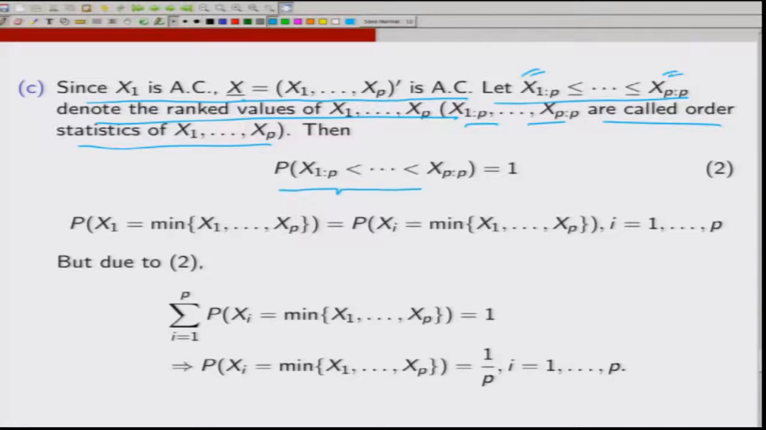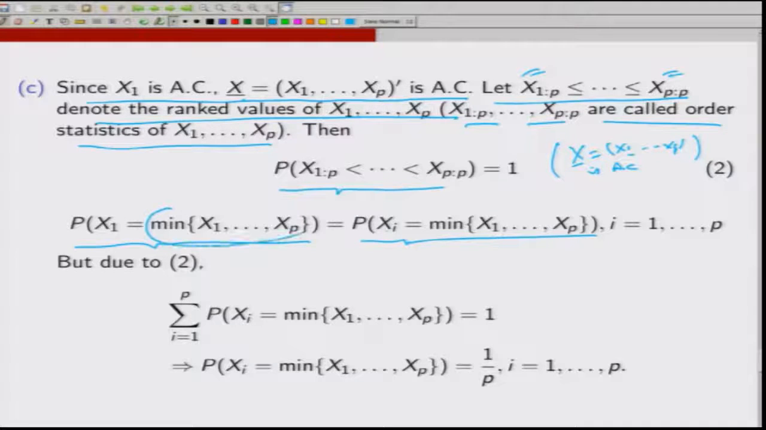So, what we have is that the probability of x (1:p) strictly less than x (2:p) less than ... x (p:p) is 1, because (x 1, x 2, ..., x p) is absolutely continuous. So, probabilities of equalities would be 0. So, now since (x 1, x 2, ..., x p) is exchangeable, the probability that x 1 is equal to the minimum of x 1, x 2, ..., x p would be the same as the probability that x i is equal to the minimum of x 1, x 2, ..., x p, because I can replace x 1 by x i and consider the corresponding permutation. So, this gets replaced over here, but the minimum of x 1, x 2, ..., x p is the same as the minimum of any permutation of that. So, this would remain the same.